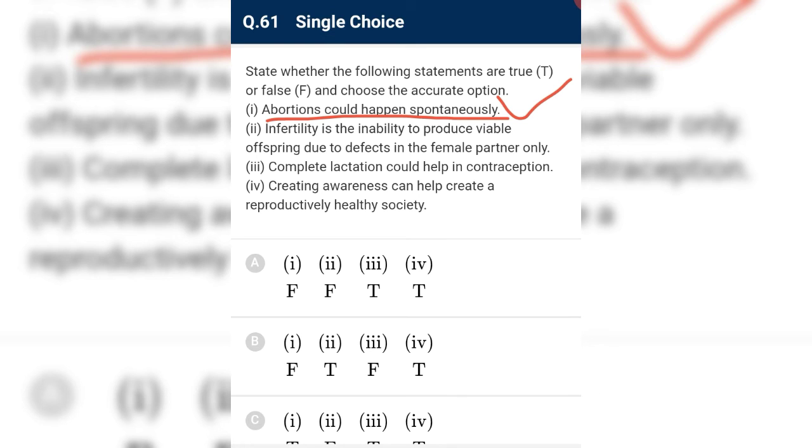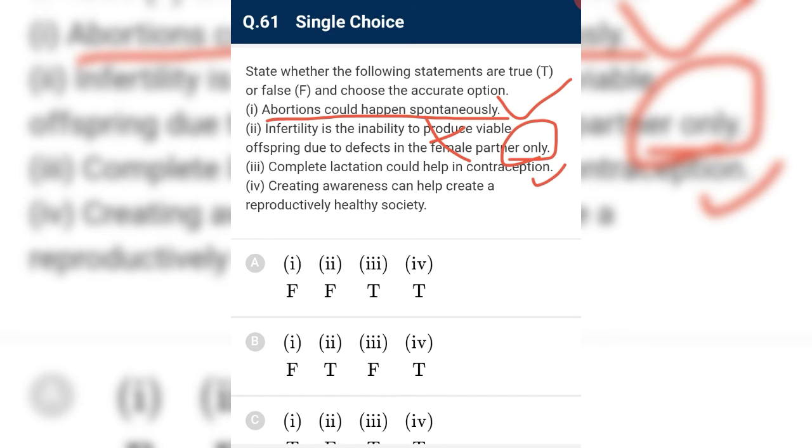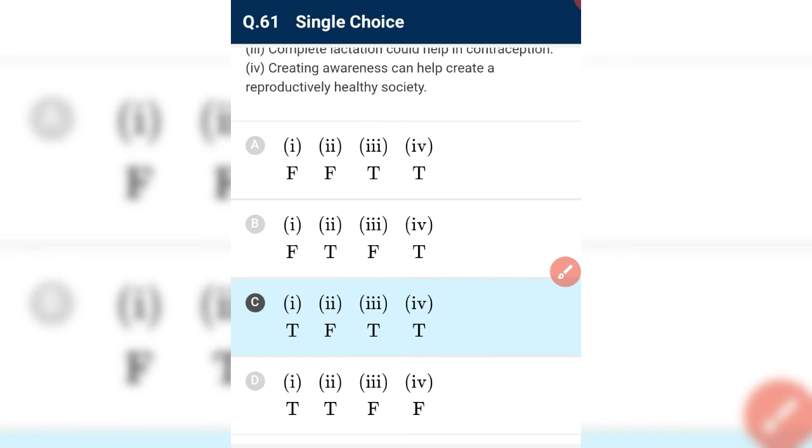Infertility is the inability to produce viable offspring due to a defect in the female partner only. No. It can be from both the female and male partner, so it is incorrect. Complete lactation can help in contraception. Yes, exactly. At the time of lactation, the high level of prolactin, that is PRL, inhibits FSH and LH. So it is correct. Creating awareness can help create a reproductively healthy society. Yes, it is correct. So correct, incorrect, correct, means true, false, true. This is our required answer.